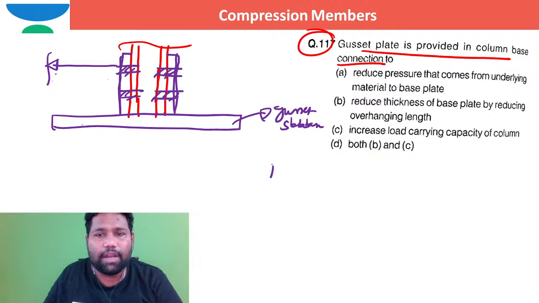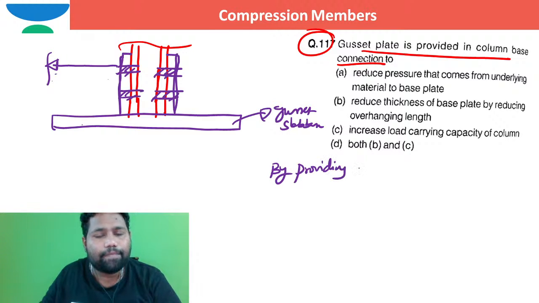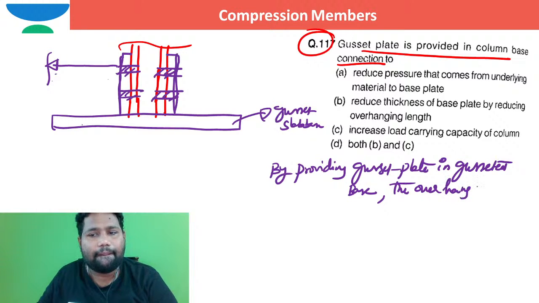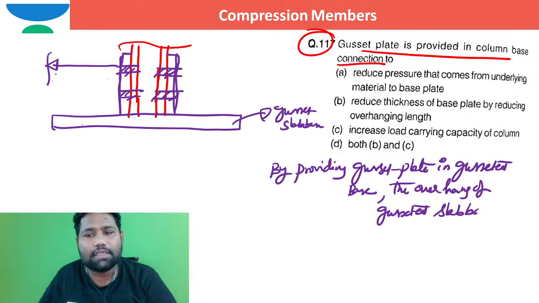So by providing the gusset plate in the gusseted base, the overhang of the gusseted slab base is reduced.